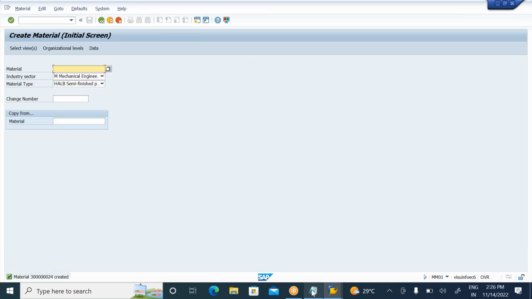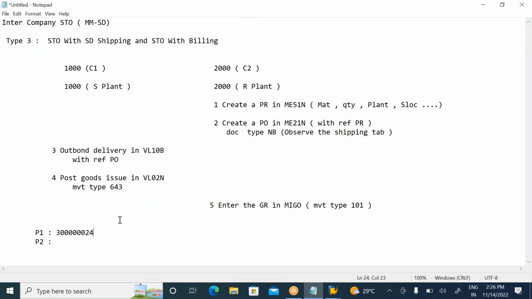But what is my second prerequisite here? I should make stock available in the supplying plant. Whichever plant is supplying, here company 1000, plant 1000, supplies company 2000. So this plant is supplying, and here you should have some stock.